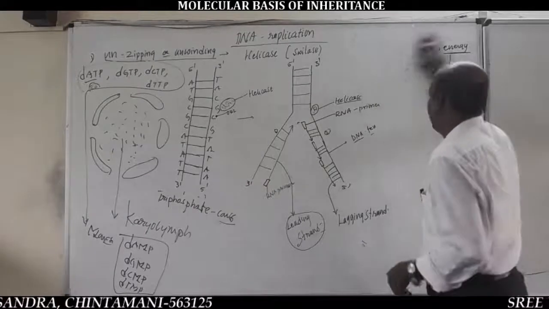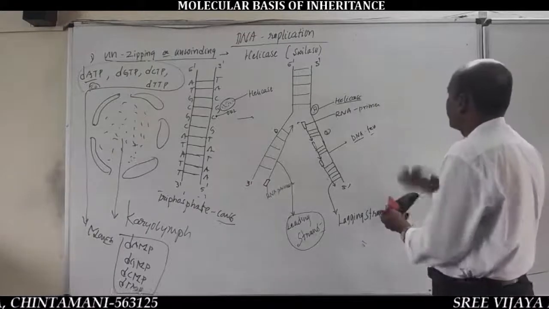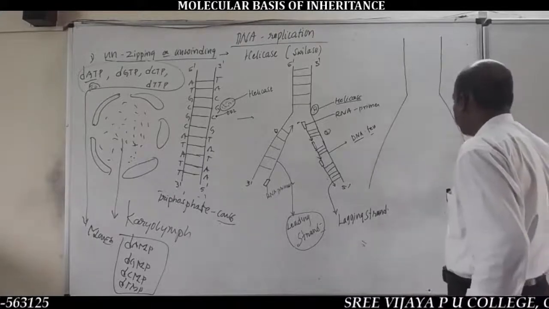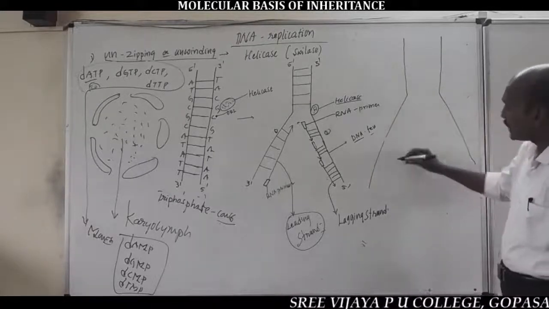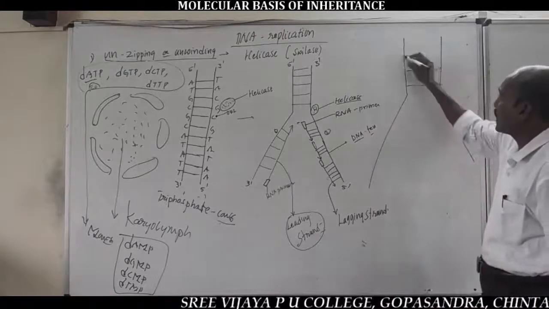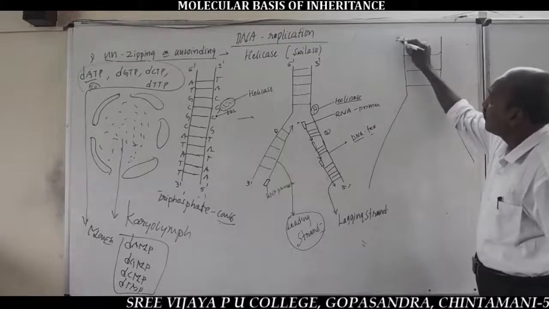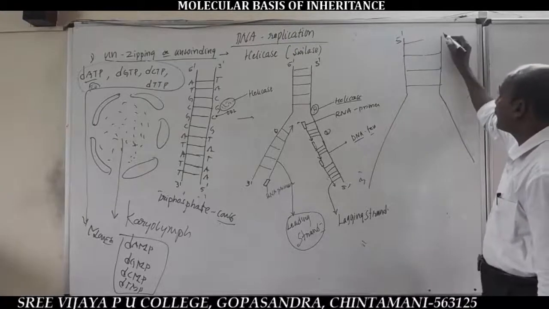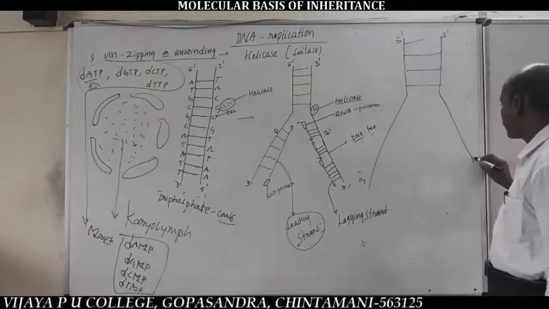Say, for example, this is an enlarged replication fork. On this enlarged replication fork, one old template strand is 5' to 3' and another old template strand is 3' to 5'.